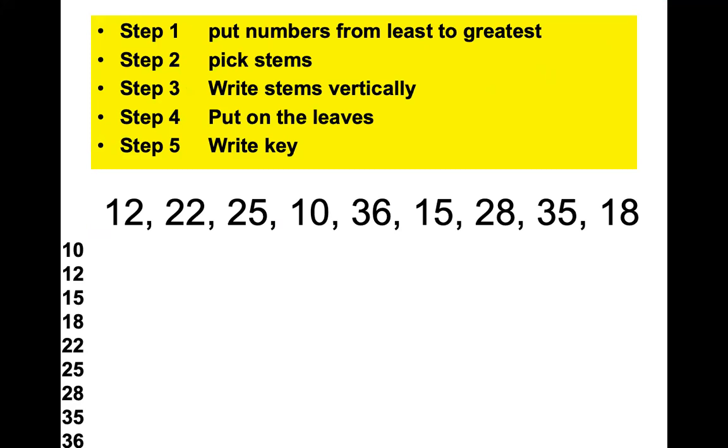Everybody okay? Some of the key things when you put numbers from least to greatest, I would recommend write the first one, cross it out of your data set. Write the second one, cross it out from your data set. And that way you don't skip a number. And then at the very end, count. I have 1, 2, 3, 4, 5, 6, 7, 8, 9 numbers in the data set. I better have 9 numbers. I would also recommend that you put your numbers vertically, as I did when I put them least to greatest. It doesn't say so, and it's not necessarily a requirement, but do it vertically. You'll see why in the second step.